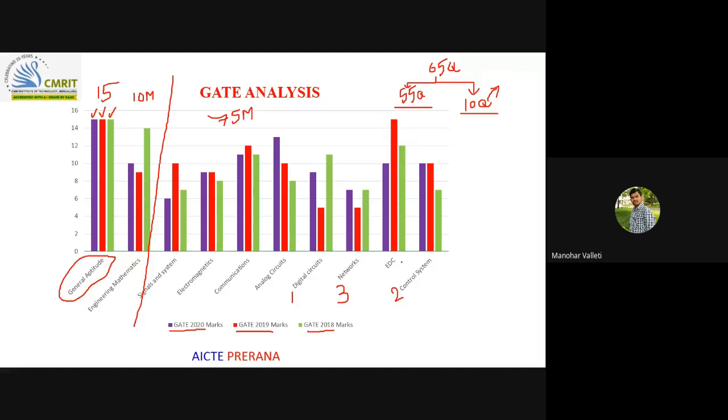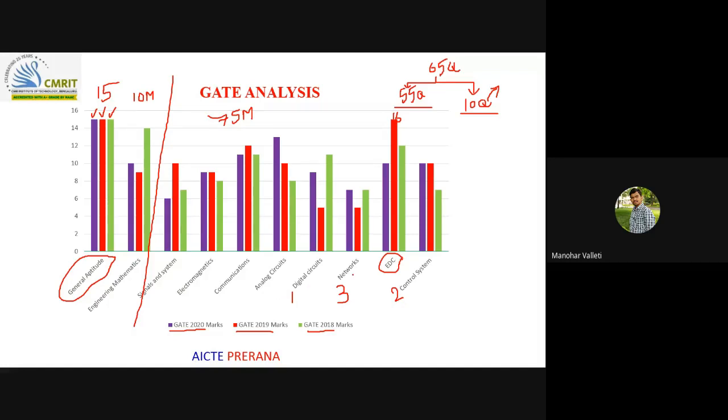During 2019, around 16 marks weightage was given for EDC. But we won't always depend on EDC, because more tough questions are possible in EDC, so we will give it priority later. But anyhow, you need to cover EDC also. We will give first priority to the easier subjects.